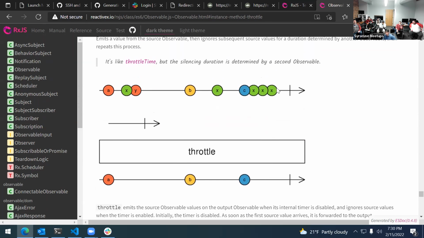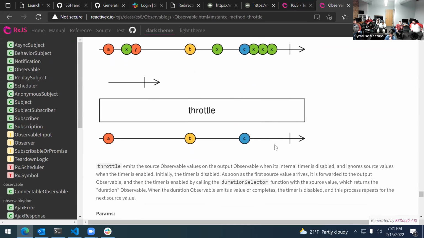And it just does that for you. So it transforms this list of events that were too quick and just says, okay, I'm going to give you a new list of events that only does it once per second. It doesn't guarantee that they're going to be a second apart from each other. It just guarantees that they're not going to be less than a second apart from each other. It could be more than that. So that's what throttling is doing there.